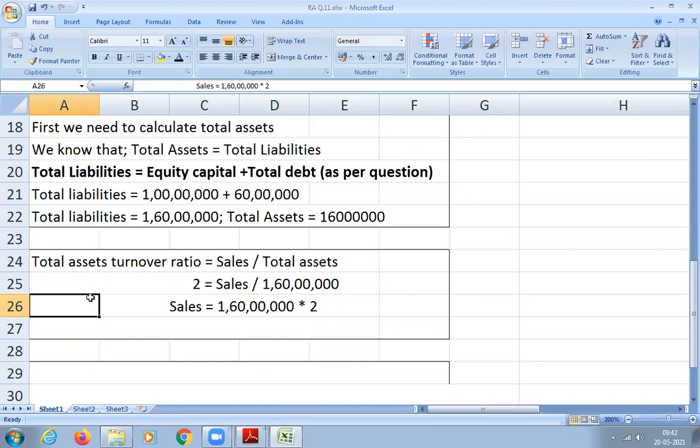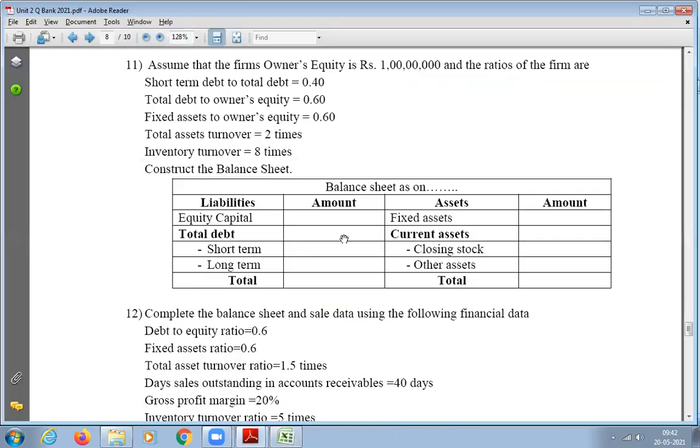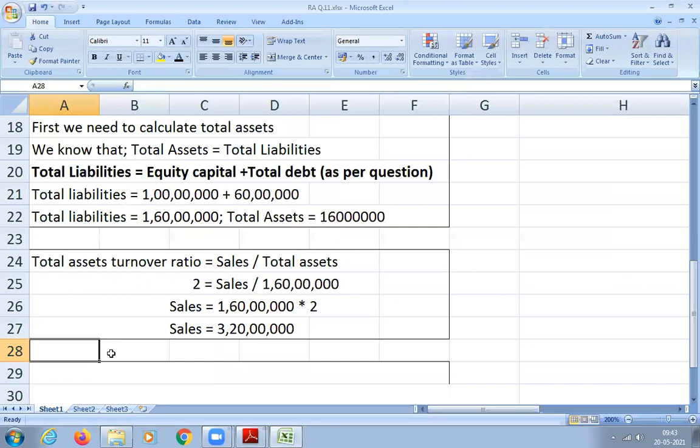3.2 crore. Others, anybody? 3 crore, how much? 20 lakhs. So 3 crore 20 lakhs. Yeah, 3 crore 20 lakhs. That is the sales value. Okay, so we got the sales value. So in the question, we know the liability side, everything. Asset side, we don't know. I know only the total asset. I don't know fixed asset, I don't know current assets, I don't know stock, I don't know anything. But at least if I know something, I can find out the other thing.